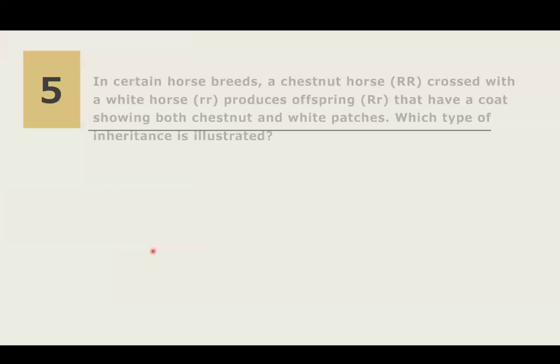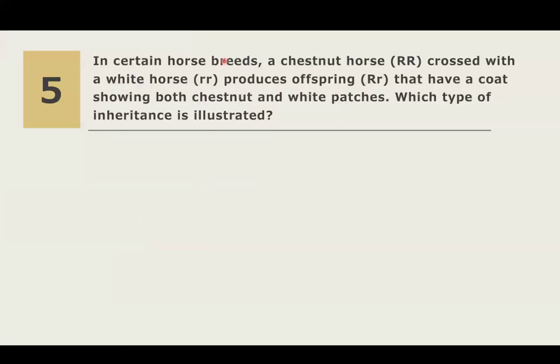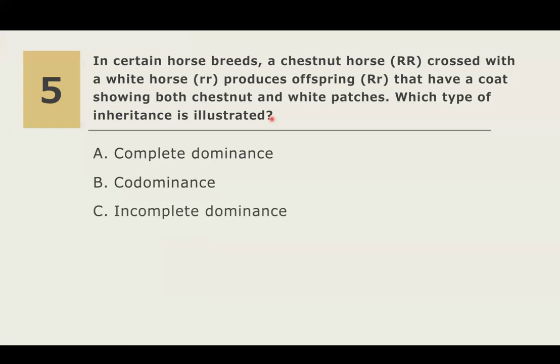Question number 5. In certain horse breeds, a chestnut horse with a genotype homozygous dominant R crossed with a white horse, homozygous recessive r, produces offspring with a heterozygous genotype that have a coat showing both chestnut and white patches. Which type of inheritance is illustrated? A, complete dominance; B, codominance; C, incomplete dominance; or D, epistasis.